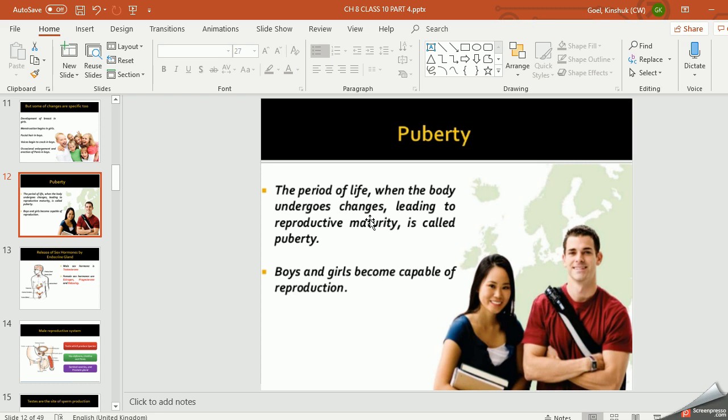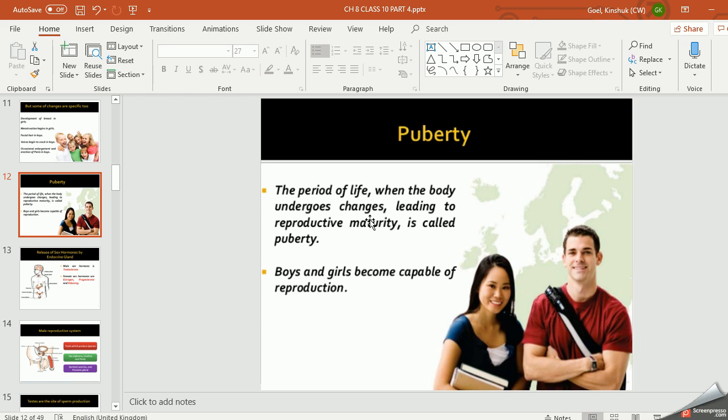This puberty age normally starts at the period of 10 to 12 years and ends with 16 to 18 years. And during this period, please note that since these changes are taking place and you are using your energy for that purpose, your regular, normal growth will be slow.